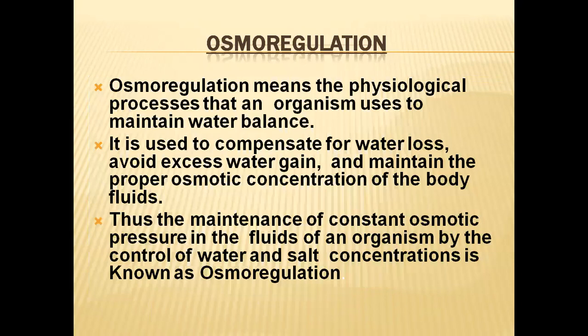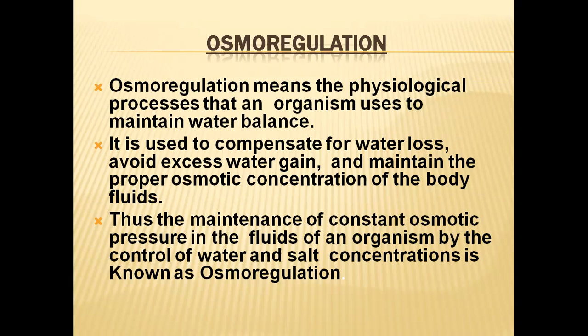Now let us come to the original topic. What is osmoregulation? Osmoregulation is a physiological process. It occurs in all living organisms, and this process is used to maintain water balance inside our cells. All organisms must maintain around 300 milliosmoles per liter water concentration. If the concentration decreases from that level, they have to increase it somehow.